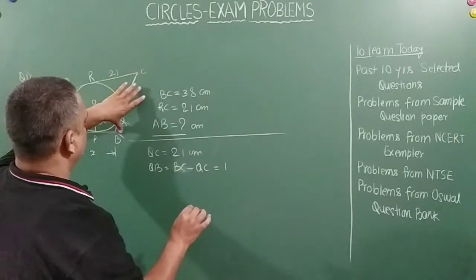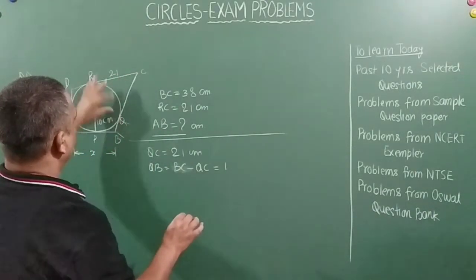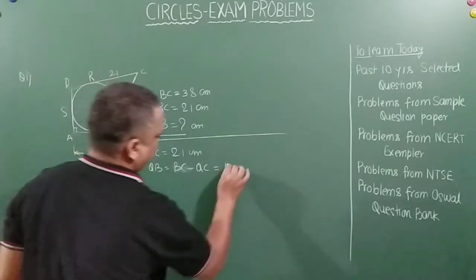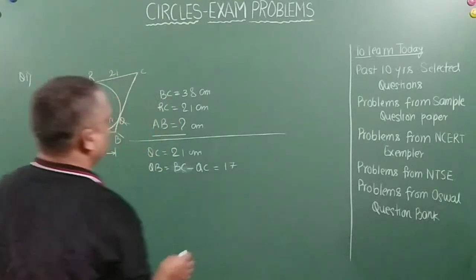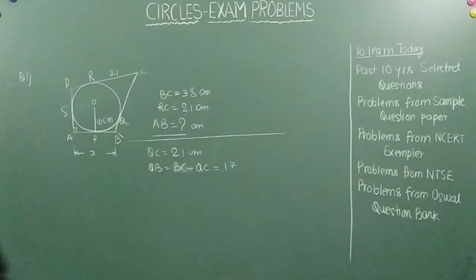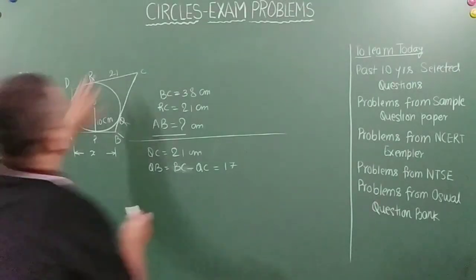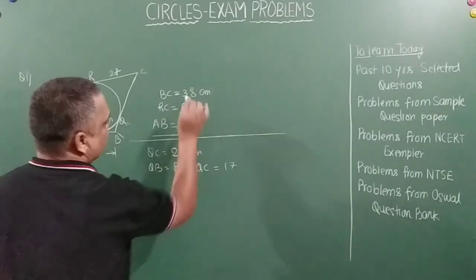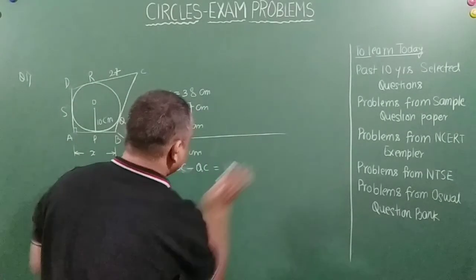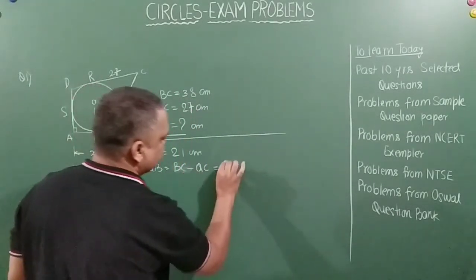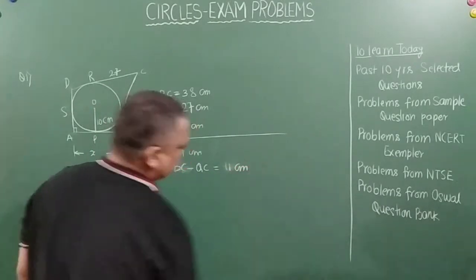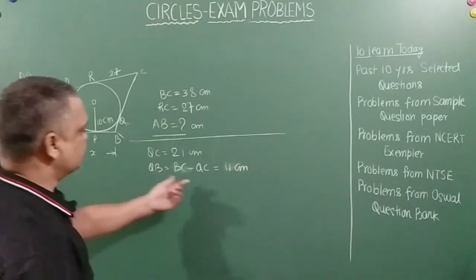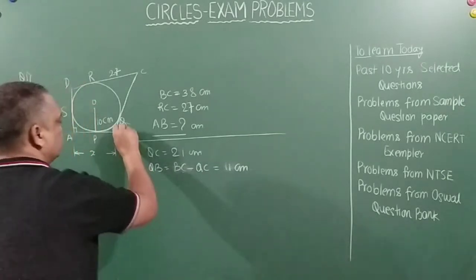Sorry friends, I'm so sorry, this is 17. So BC minus QC is 17 centimeters. So this is 17 now.